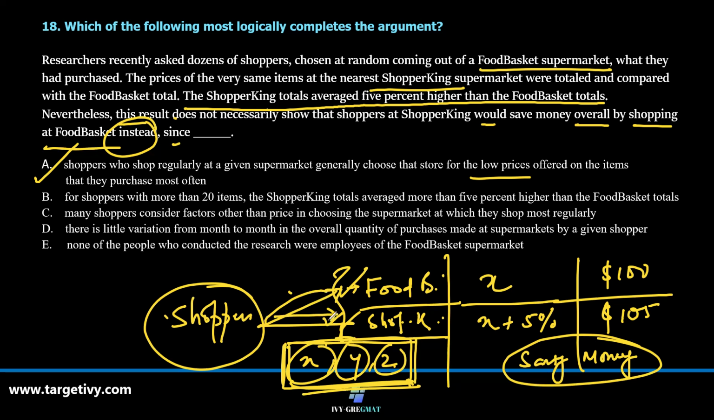Okay, let's look at the other option. For shoppers with more than 20 items, the Shopper King total averaged more than 5% higher than the Food Basket. It is coming out with another fact. Many shoppers consider factors other than price in choosing the supermarket. We are talking about price only. Because the argument is based on price, there is little variation from month to month in the overall quantity of purchase not talked about. None of the people who conducted the research were employees of this affiliate. So option A is the correct answer.